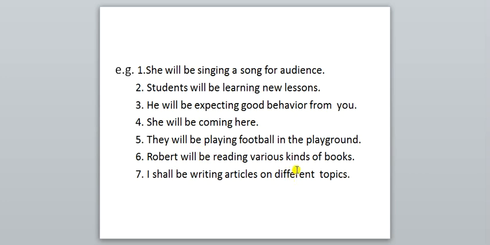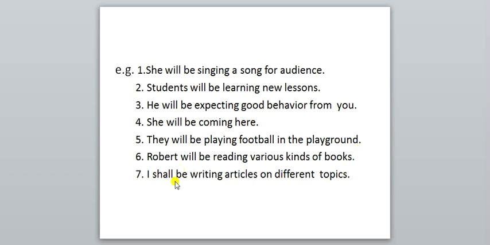Robert will be reading various kinds of books. Robert is the noun, proper noun. Will be reading various kinds of books. Will be reading means the future continuous tense. And the last one, I shall be writing articles on different topics. I shall be writing. I is the subject and shall is used with the I. I shall be writing articles on different topics. These all are the sentences of future continuous tense.